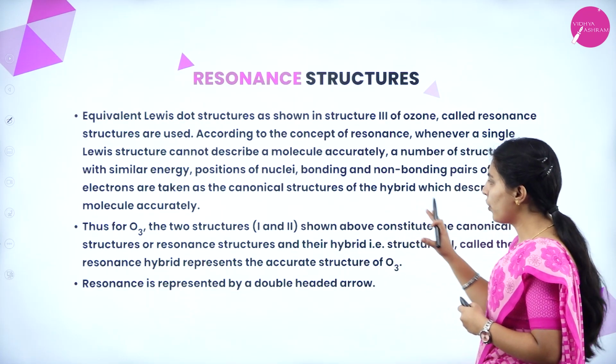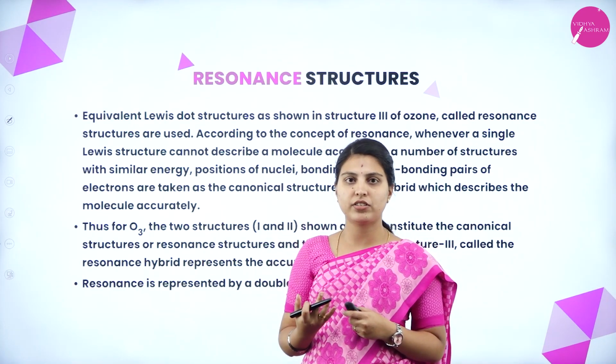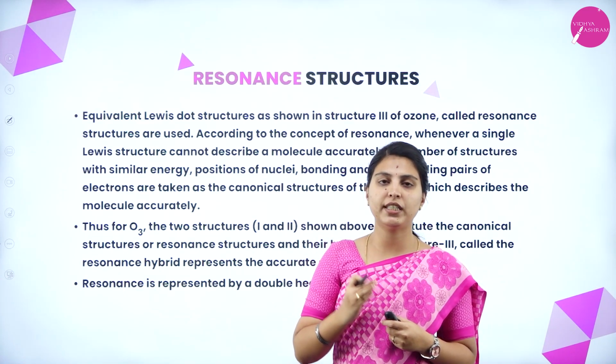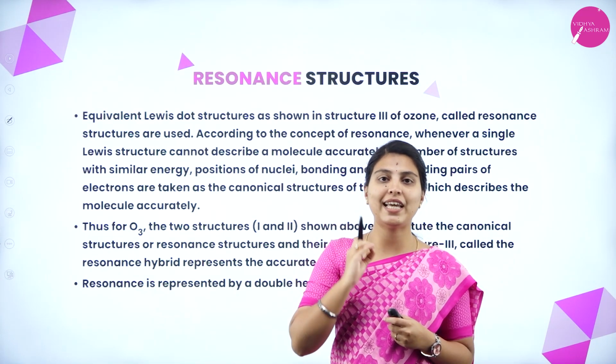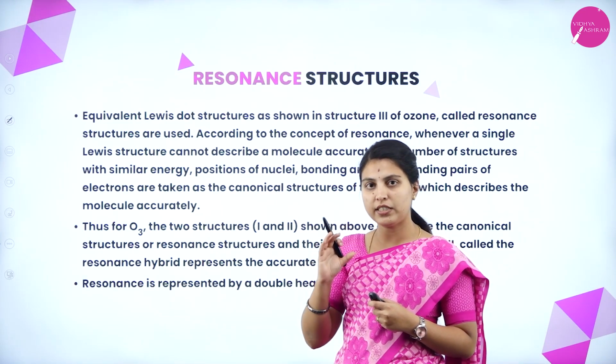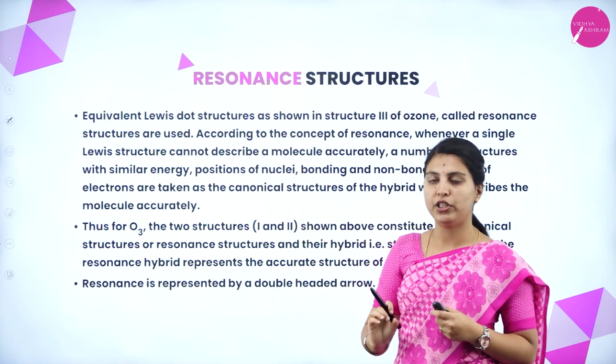Okay, for the overall ozone molecule, how many kinds can you write? Three structures you can write. Within that, one will be the resonance hybrid, and the other two will be the structures. Within that, wherever the energy is less with high stability, that structure will be considered as the structure of the desired molecule.